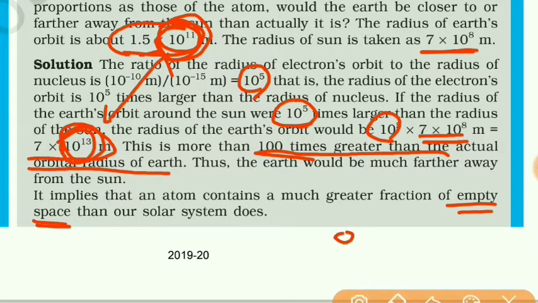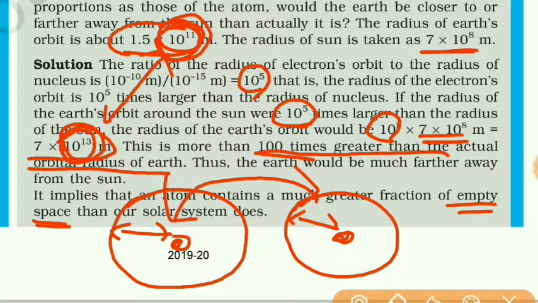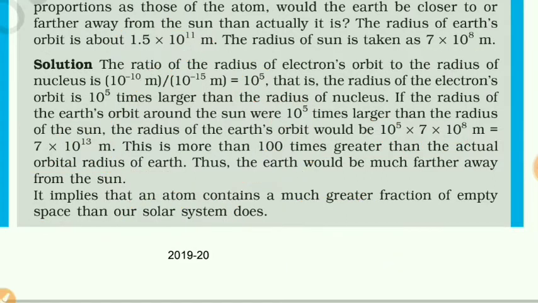Means if this is the nucleus and this is an electron revolving around the nucleus, then this empty space is more in this case compared to the sun and the earth revolving around it. So this empty space is comparatively less. So here simply this radius is compared.